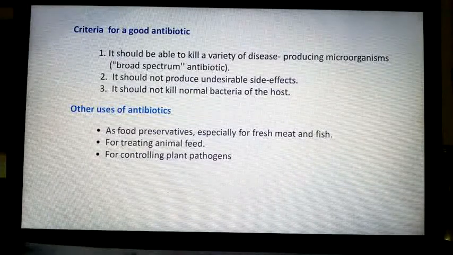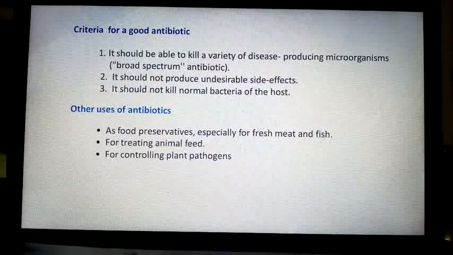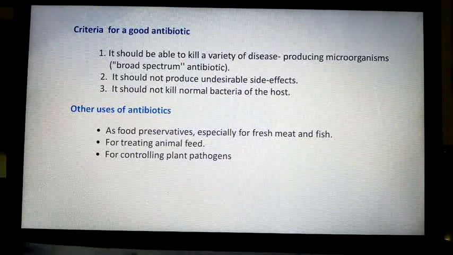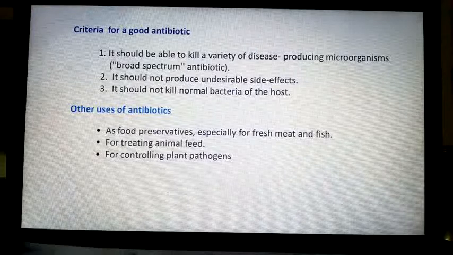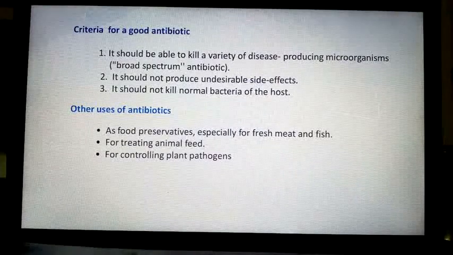Once again we are moving to criteria for a good antibiotic. It should be able to kill a variety of disease-producing microorganisms, that is broad spectrum. Got it? And it should not produce undesirable side effects. It should not kill normal bacteria of the host. And other uses of antibiotics we have already learned: as food preservative, especially for meat and fish, for treating animal feed, for controlling plant pathogens.